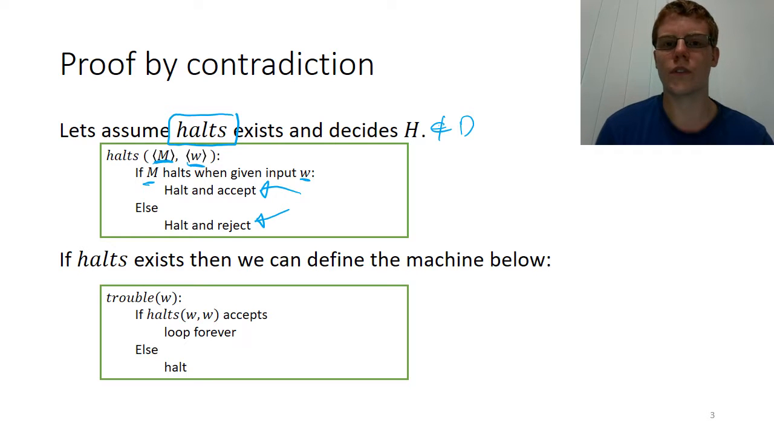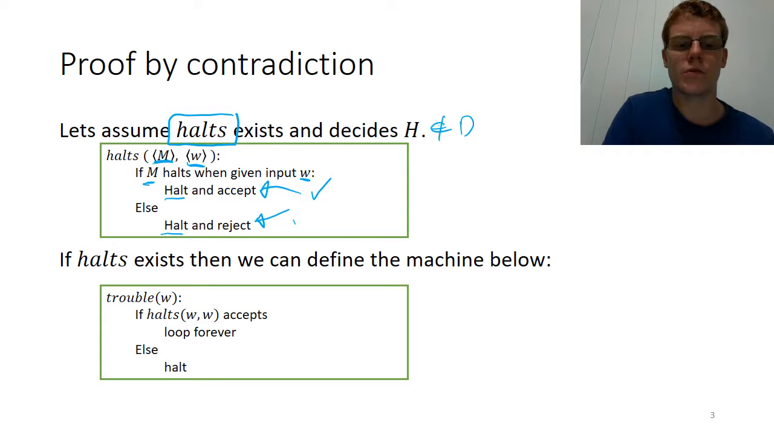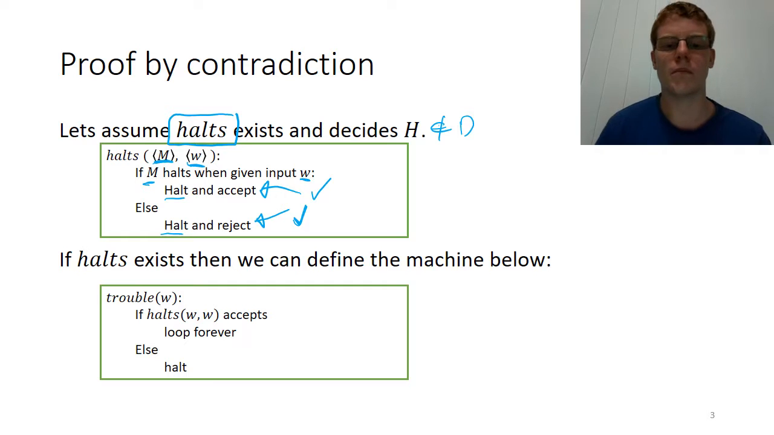So remember, for this to be a deciding Turing machine, it has to halt on all inputs. And if the input is in the language H, if that machine halts on that string, then our machine must accept. And otherwise, the machine must reject. So that means that a description of a machine like this must accept.